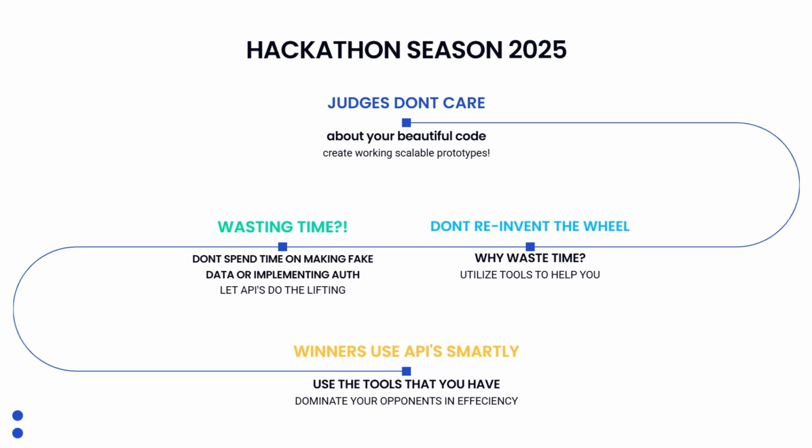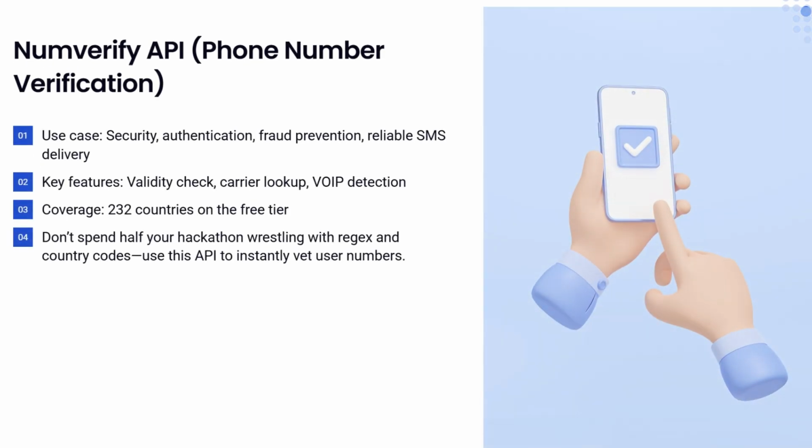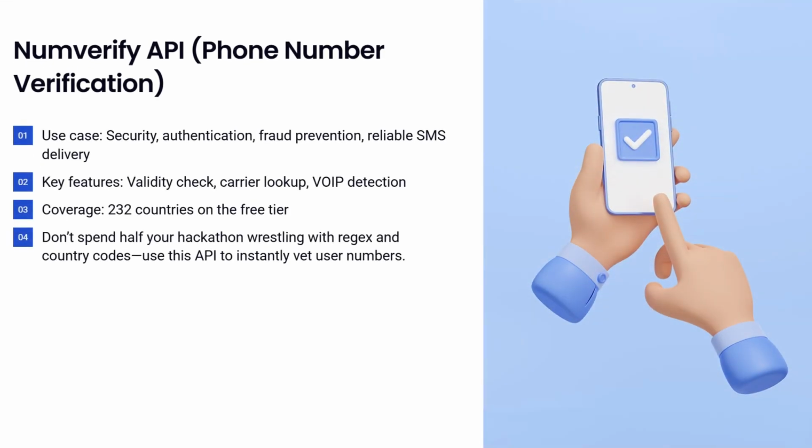The secret is simple. Winners use APIs smartly. So let's dive into the 10 APIs that will make your project absolutely dominate in 2025. First up, Numverify, a phone number verification API. This is huge for security-focused apps.